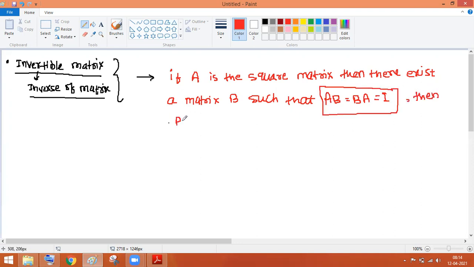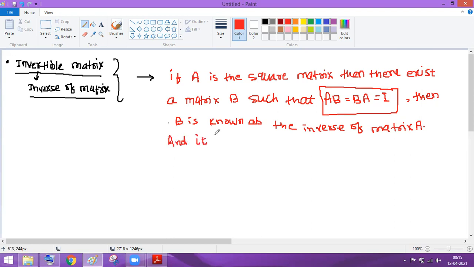then B is known as the inverse of matrix A, and it is represented as A inverse. Okay. This is the whole concept about the invertible matrix.